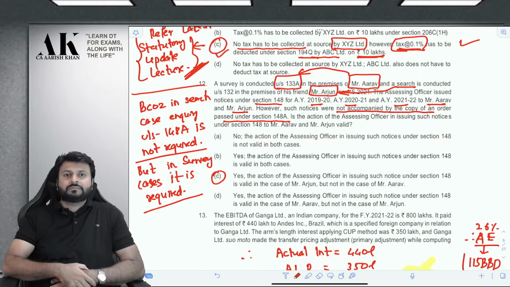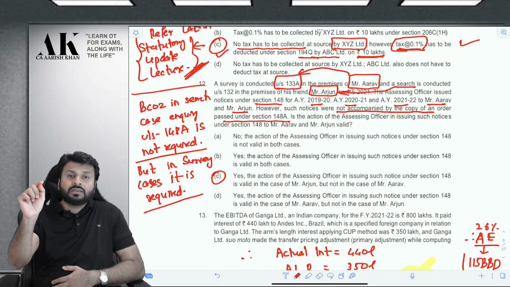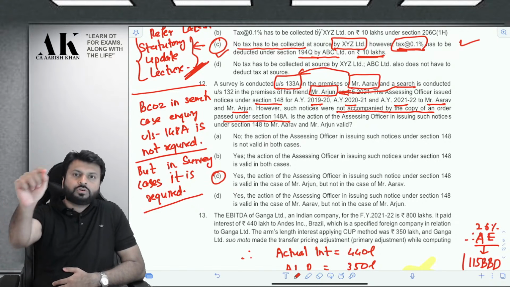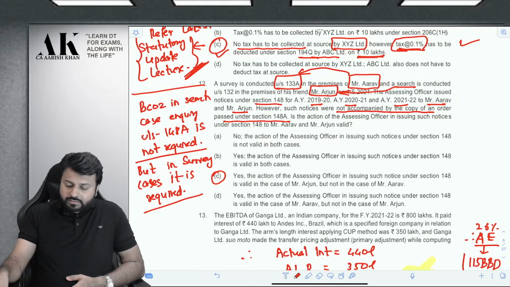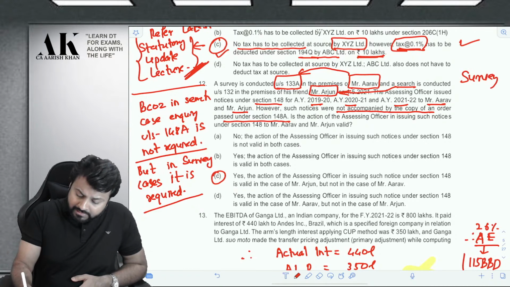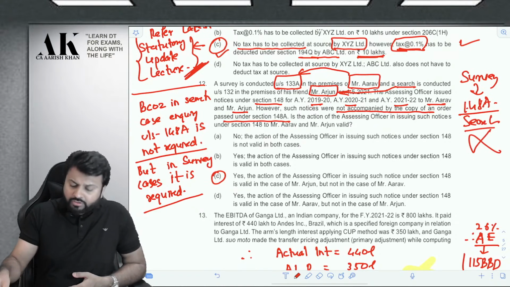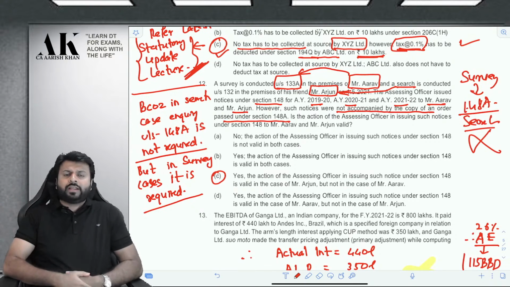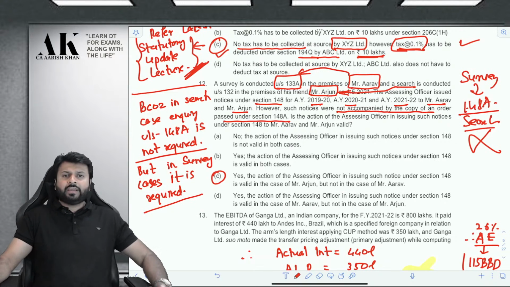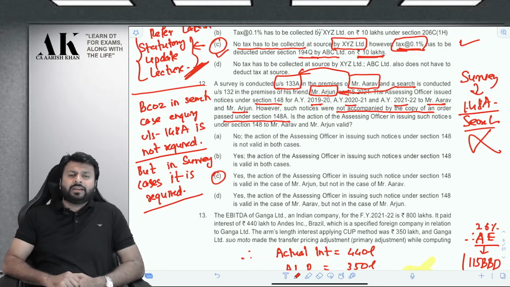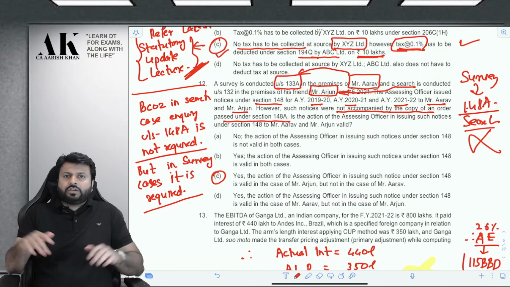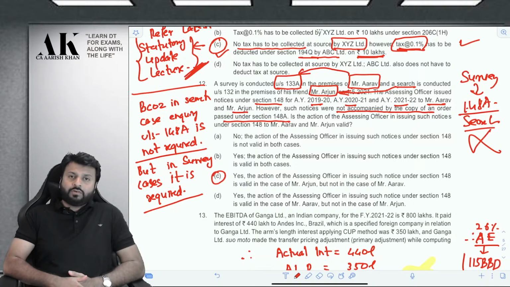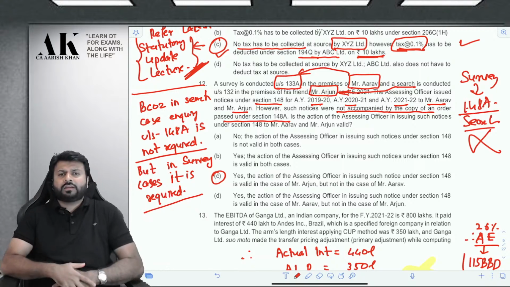Let me tell you the provision. In case of survey, there is a need to do an inquiry under 148A. But in case of search, there is no need to do any kind of inquiry as it is written in an explanation to section 148A. You can check the explanation to 148A. Sorry, for survey, there is a need to do an inquiry. But for search, there is no need to do any kind of inquiry.